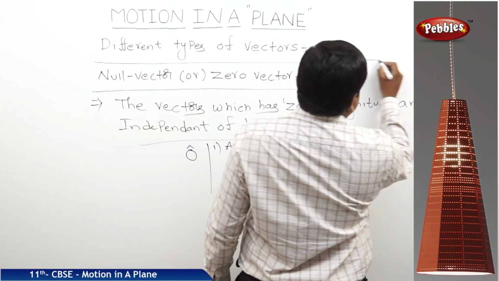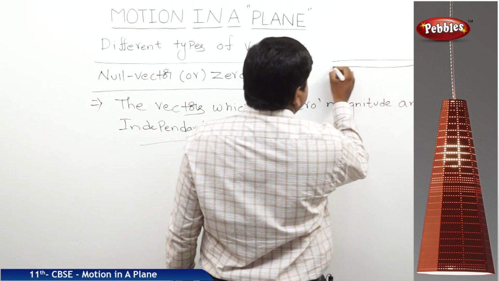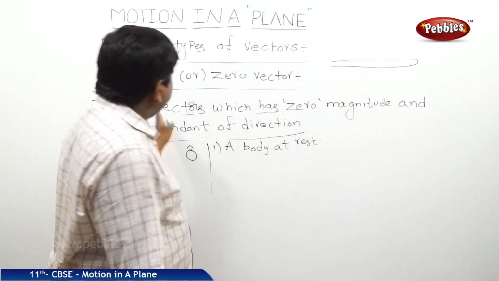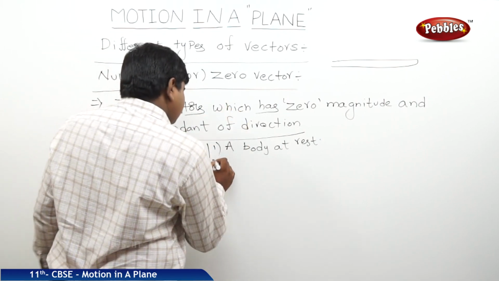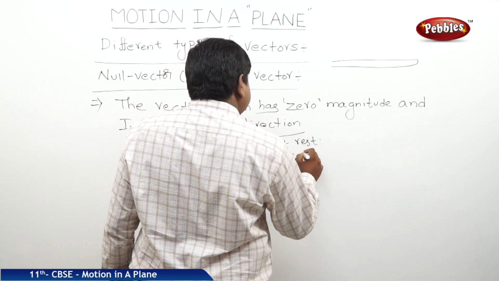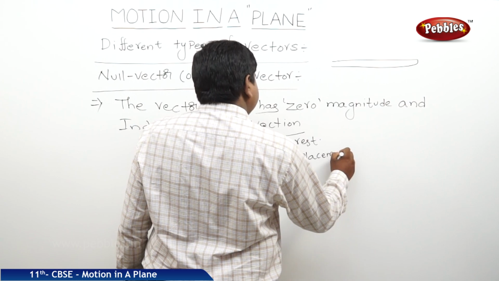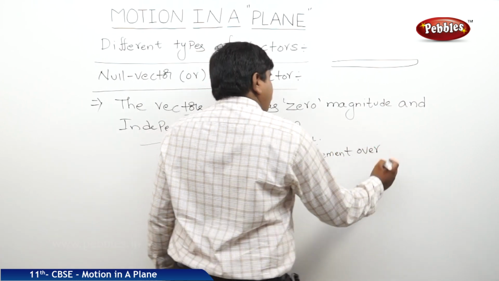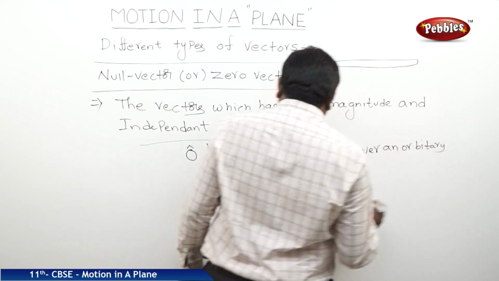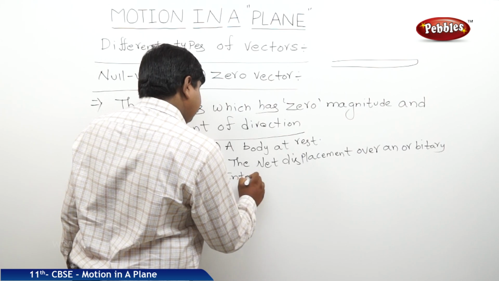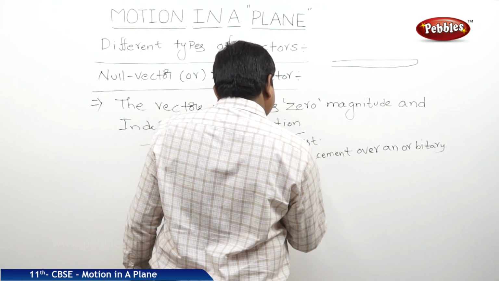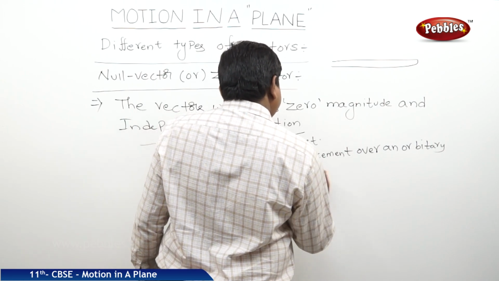Initially it has moved forward, then it has moved backward, where the initial and final positions of the body coincide with each other, so the net displacement over an arbitrary interval of time will be zero.